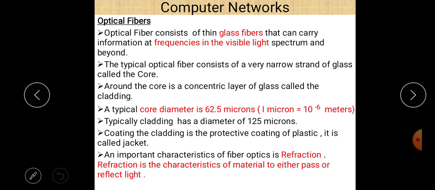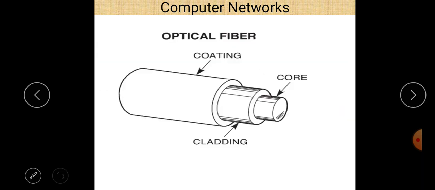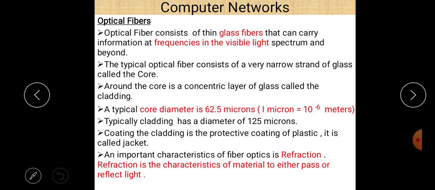Next is the optical fiber cable. That is the optical fiber cable. Again there is a core, cladding and coating. Then let us see the main points regarding the optical fiber cable. Optical fiber cable consists of thin glass fibers that can carry information at frequencies in the visible light spectrum and beyond.